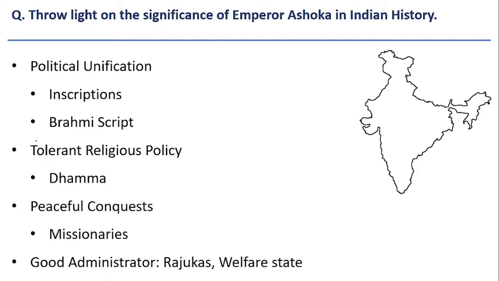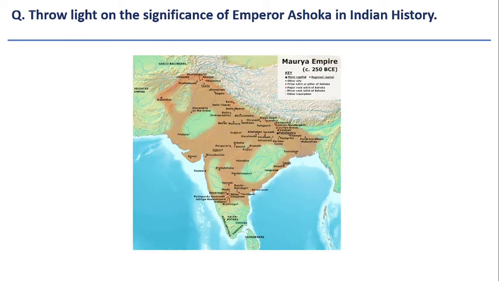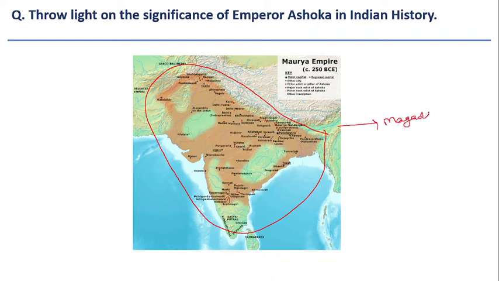Let us understand through a map. Here you can see the map. This is the territorial extent Ashoka was ruling in his lifetime. Here you can see Magadha, which was one of the Mahajanapadas during the 6th century BCE. It was one of the 16 Mahajanapadas. Later, Magadha grew into a very big empire and emerged as the first empire in Indian history. It almost reached the entire subcontinent under Ashoka the Great.